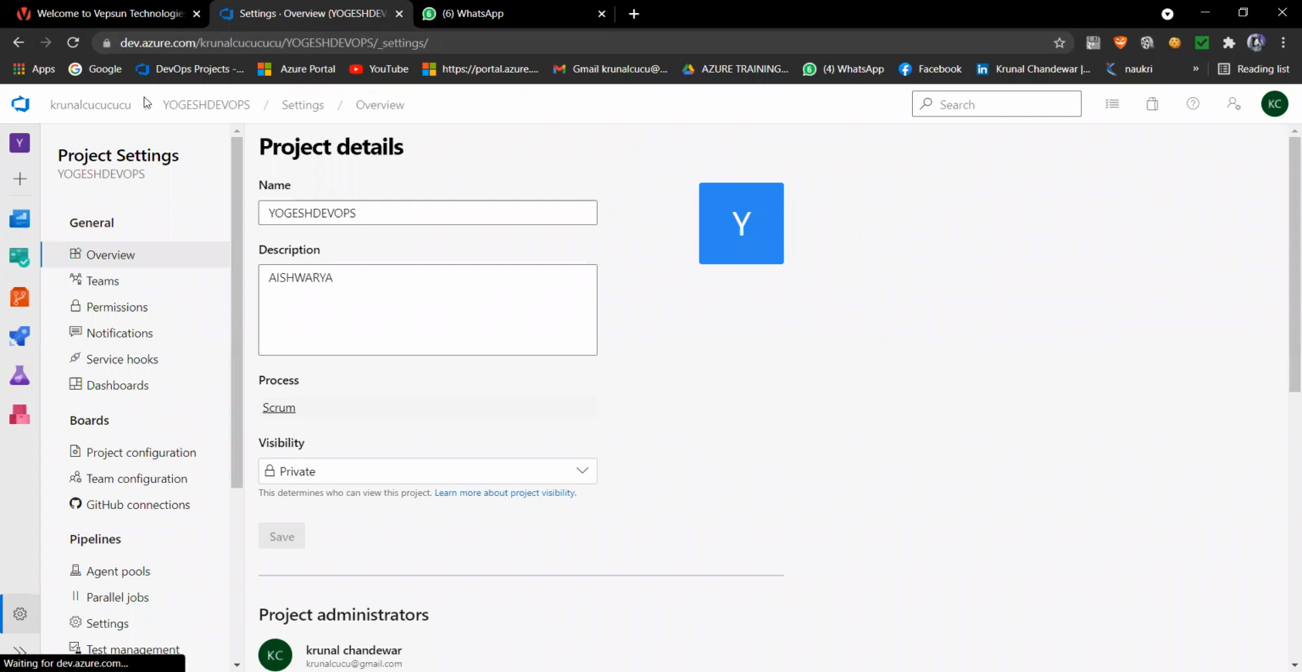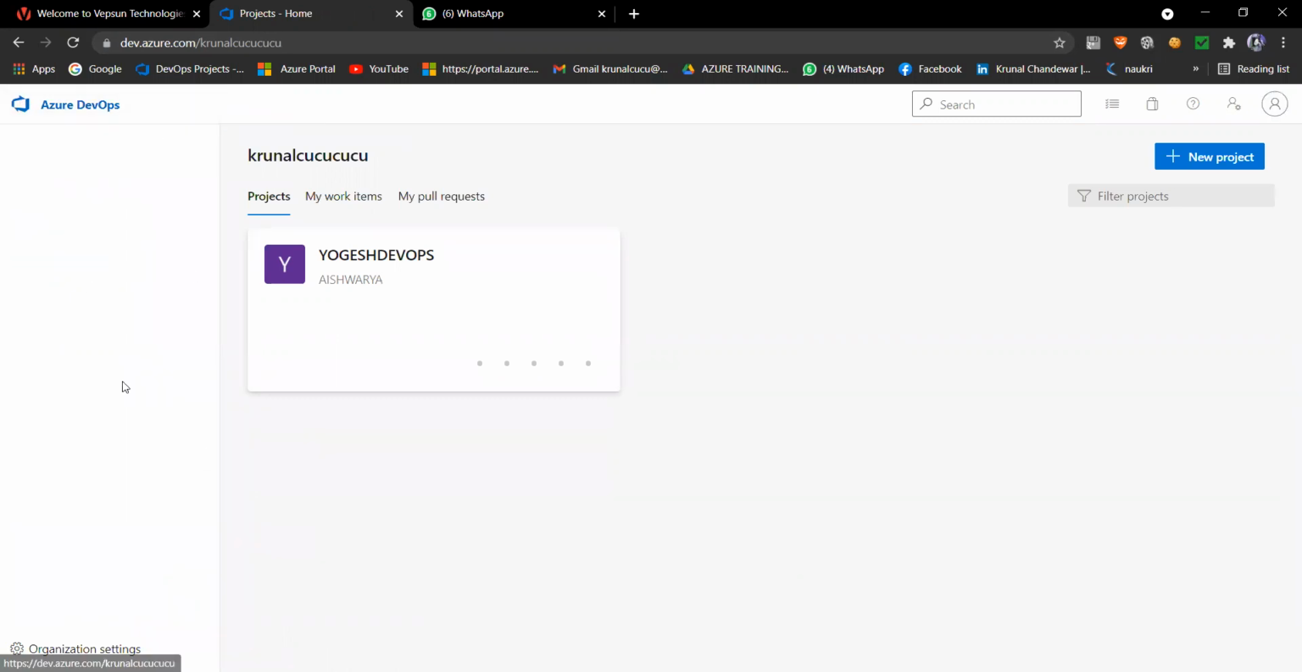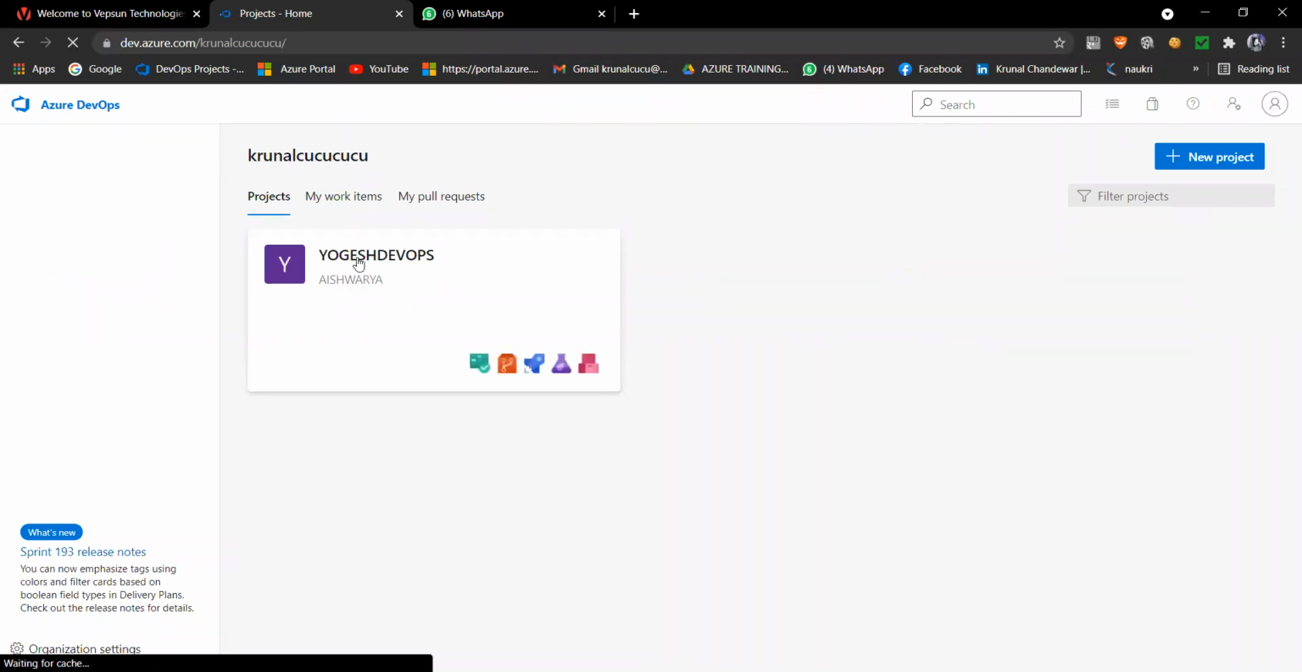You can navigate here. If you want to go to your organization, you can click here, so you will go to your organization. If you want to go to your project, you can click here. Here you are listing. If you click here, you will be able to see all three of your organizations, and I just made one under this. Okay, now I will go under this Yogesh DevOps.